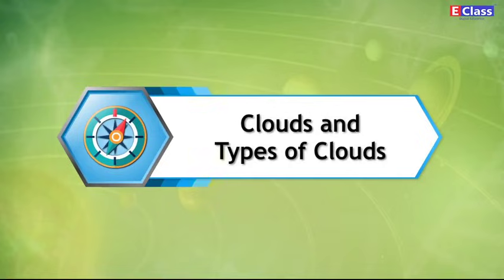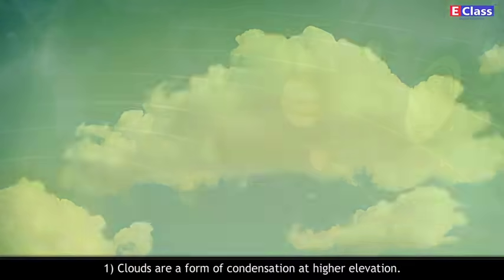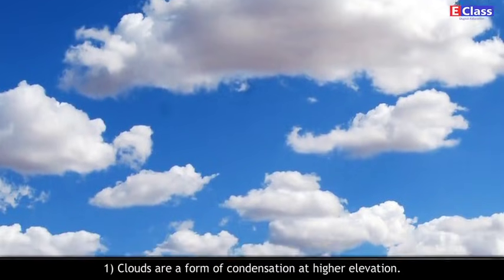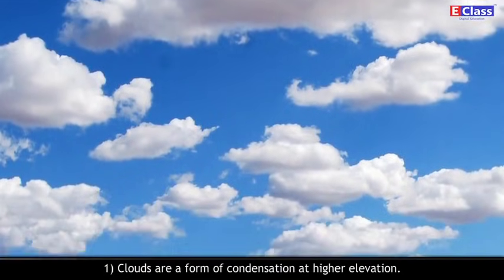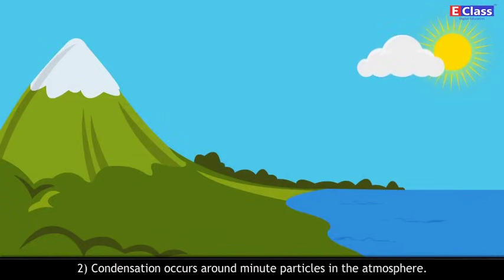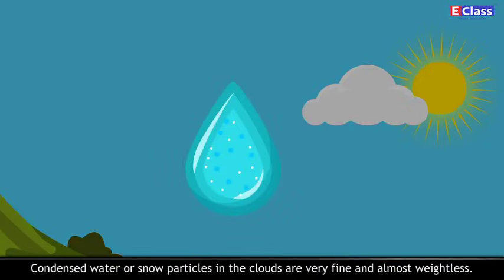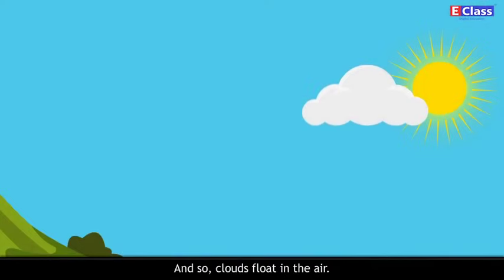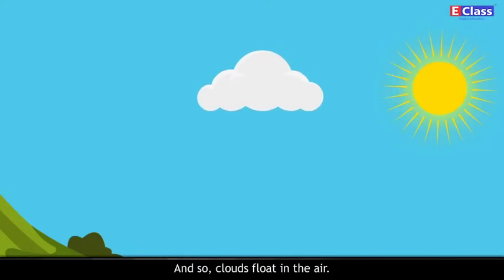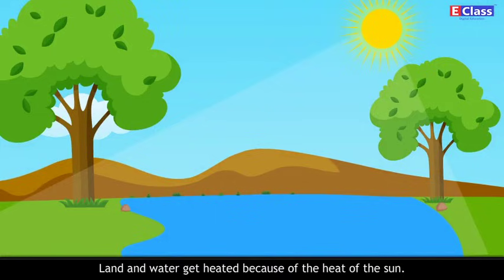Clouds and types of clouds. Clouds are a form of condensation at higher elevation. Condensation occurs around minute particles in the atmosphere. Condensed water or snow particles in the clouds are very fine and almost weightless, and so clouds float in the air. Land and water get heated because of the heat of the sun.